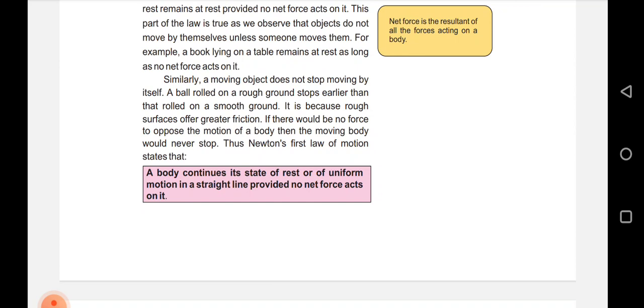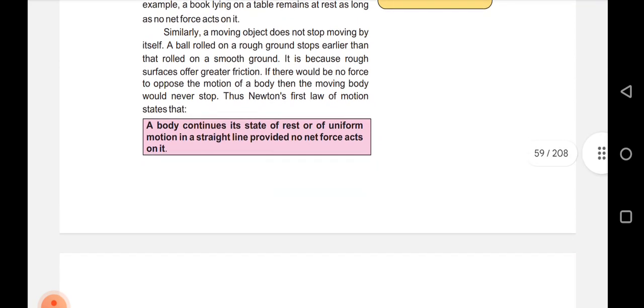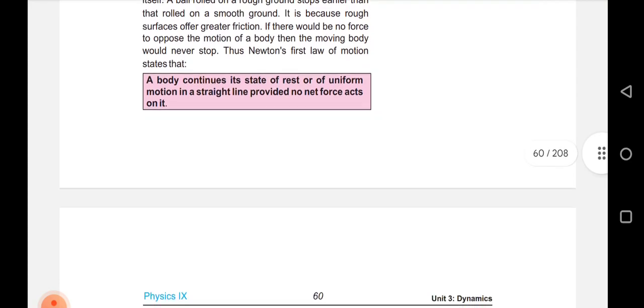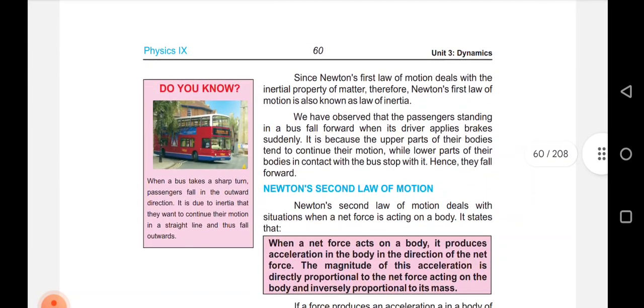Thus, Newton's first law of motion states that a body continues its state of rest or of motion in a straight line provided no net force acts on it. Since Newton's first law of motion deals with the inertial property of matter, it is also known as the law of inertia.